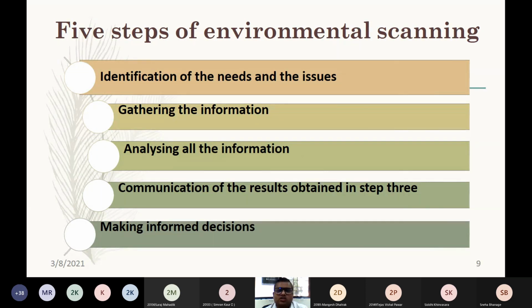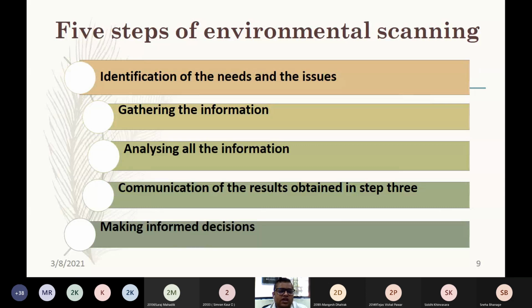When you want to change the work timings, you need to first tell the reason to your employees as to why you want to change the work timings. That will be possible only if you gather the information related to the competitors, related to the customer needs and the key issues. After that, you will be able to communicate it to the proper stakeholders. This way, you will be able to make a more informed decision.